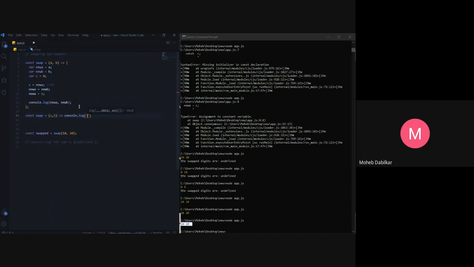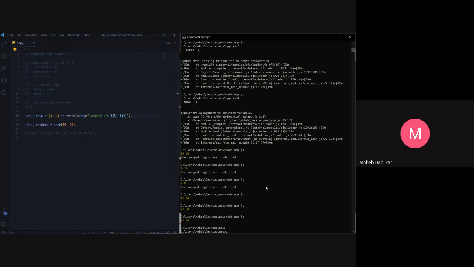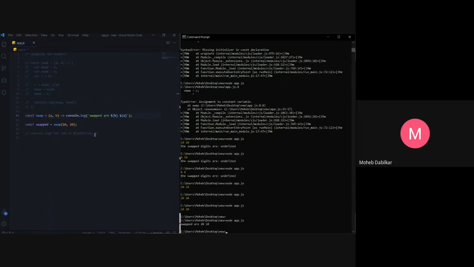What do you want to console log? Yes, swap. There we will just put our b over here and a over here. So you see, instead of returning everything, I just... I guess this should work now. Okay, so you can write this in one line given that you don't have many lines of code.